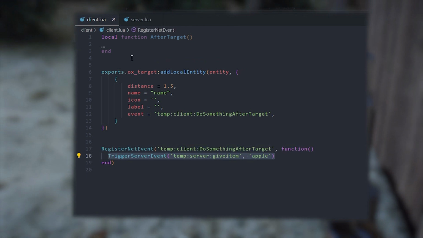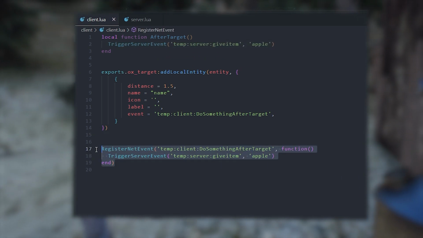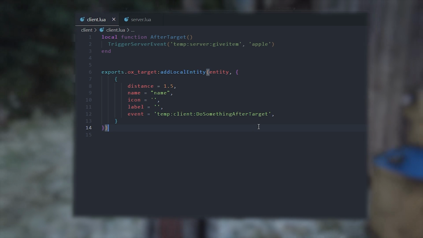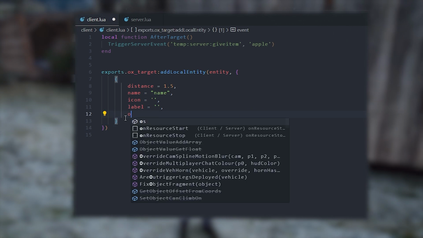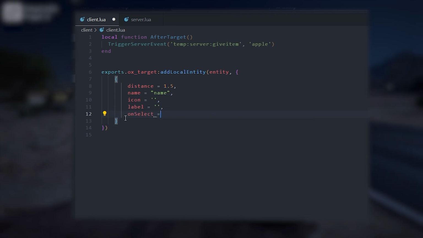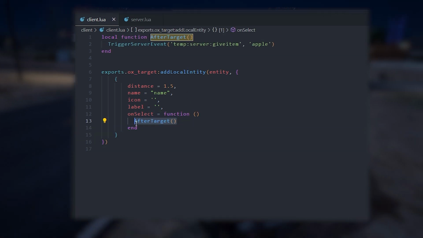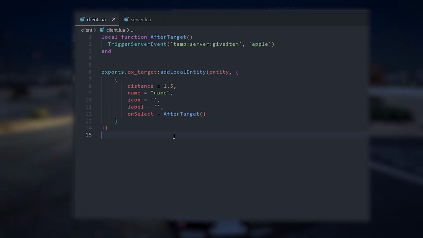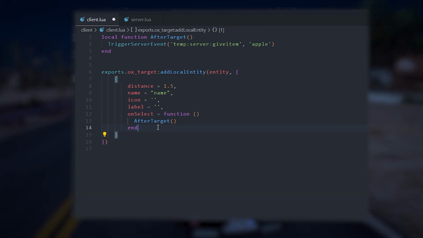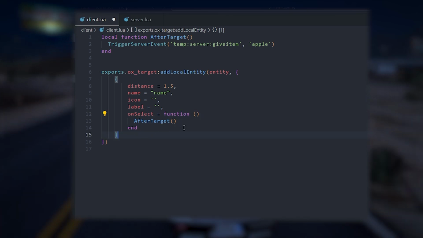So what I tell people to do instead is to actually get rid of this extra event. Don't call the event here. Call on select equals function. Call your function in here, and then you can do other logic in here. You can even do this too, I'm pretty sure, but I always do on select like this.